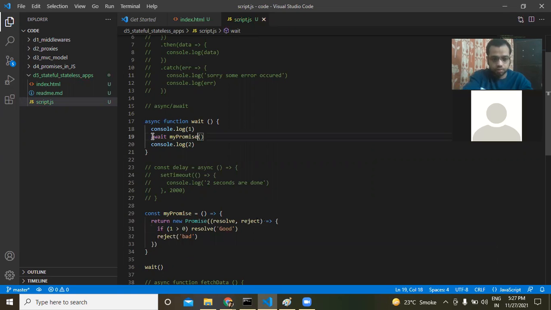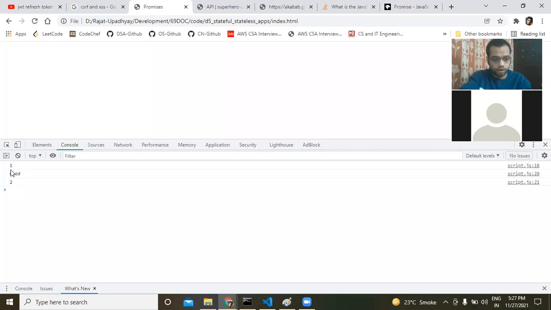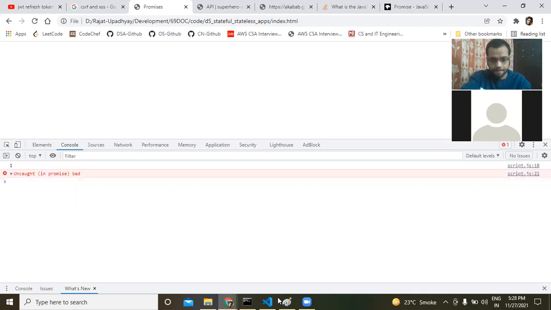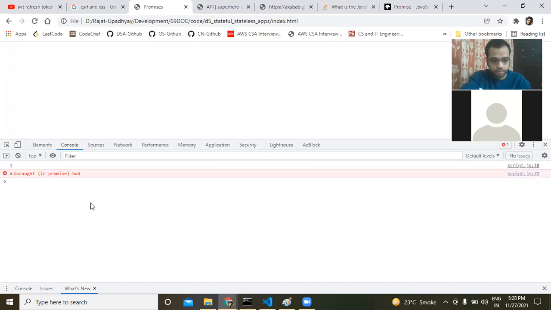Console log it. You can see 1, good, 2, because 1 is always greater than 0, so it resolves. If I say minus 1 is greater than 0, it will reject. Yeah, you have to put the catch, the unhandled promise, bad promise.